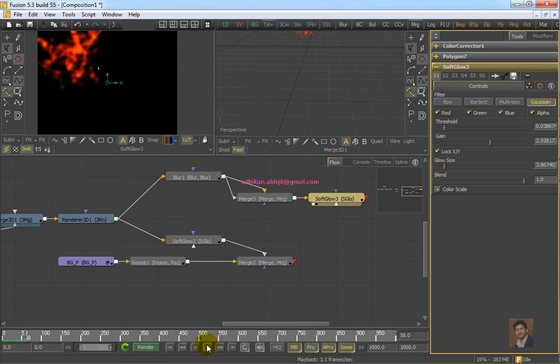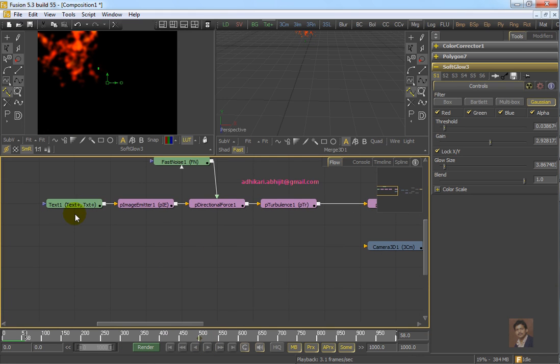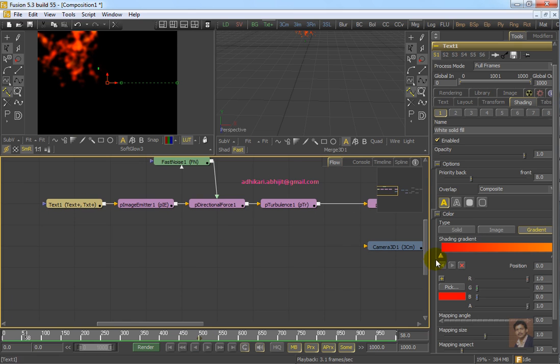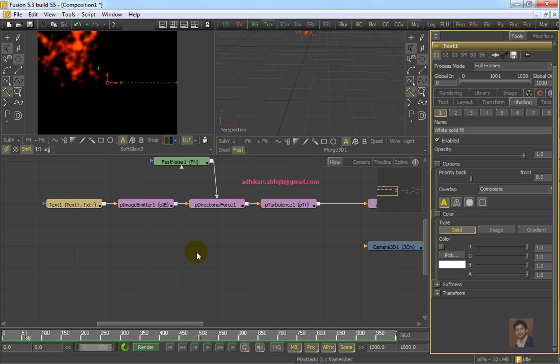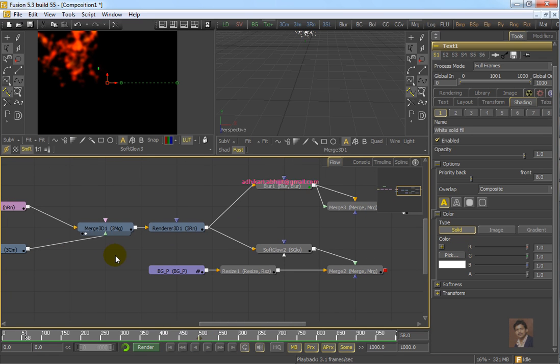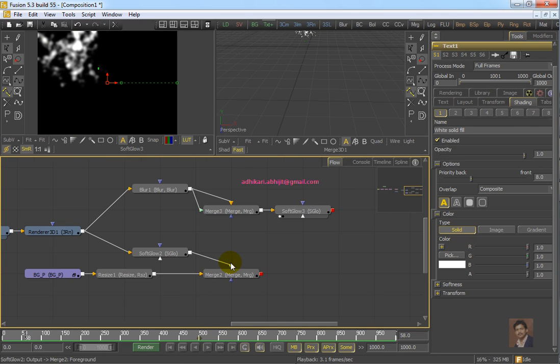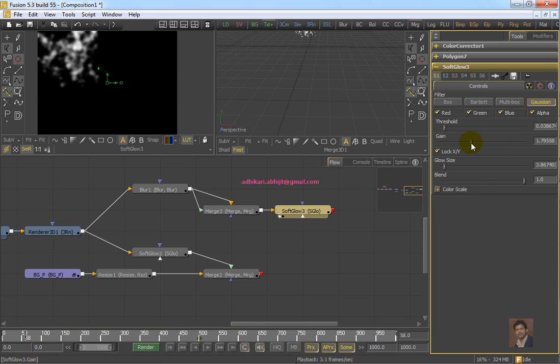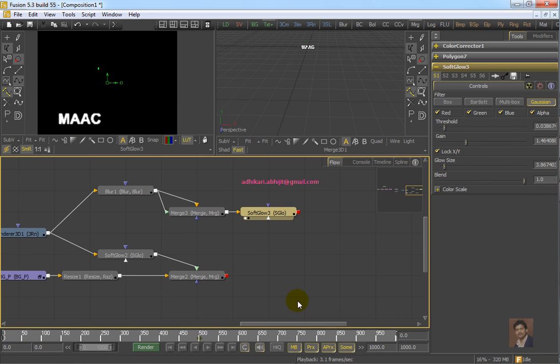To adjust the color of the particular particle, you have to adjust the color of the text basically. In soft glow you can adjust the glow gain. Now the text is ready. Now you can merge this text on any BG plate or video footage.